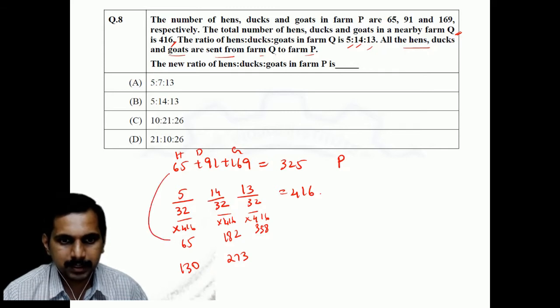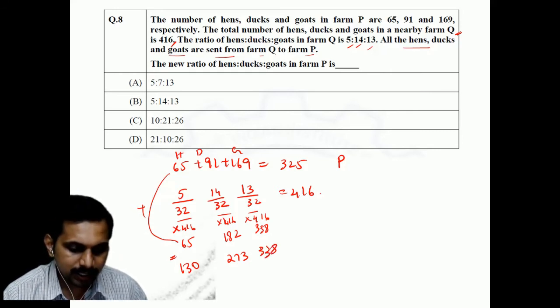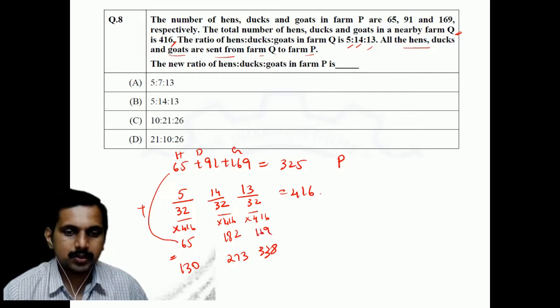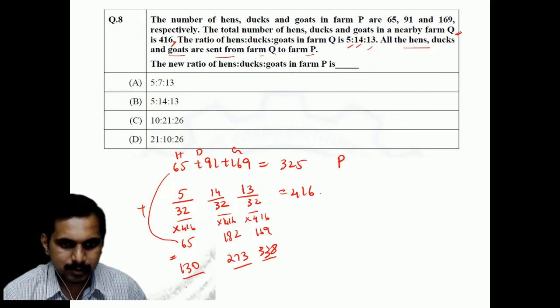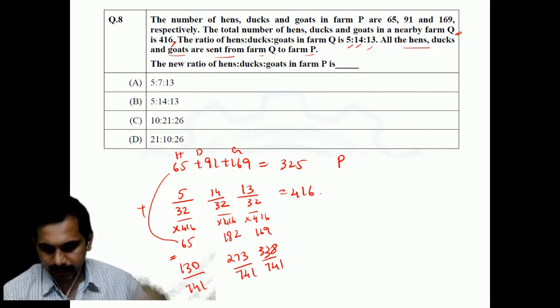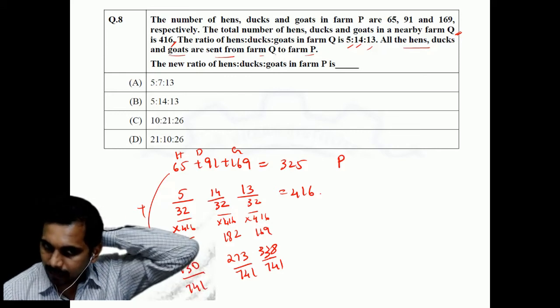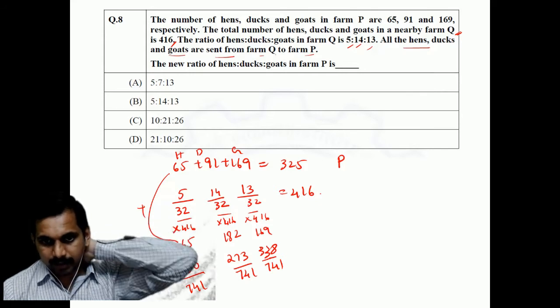The total P plus Q, this plus this, is equal to 130, 273 and 338. Not 330, this is 169, I'm sorry, student. So you divide by the total, 130 plus 273 plus 338, which comes to 741. Now what is the ratio? It should be 130 by 741, 273 by 741, 338 by 741.